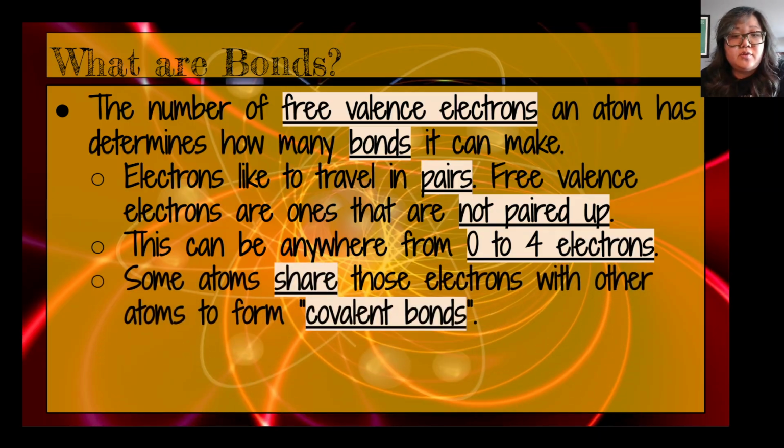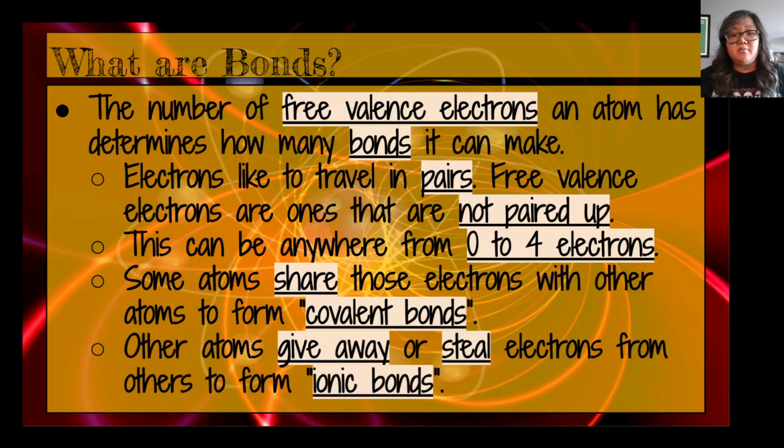Some atoms, when they have a free electron, like this is one atom with one free electron and this is one atom with another free electron, share their electrons to make the bond so that now this one has a friend. They pair up like this and they share it. They form a bond called a covalent bond. Equal sharing.